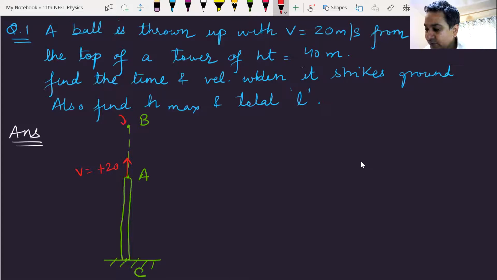It reaches the highest point, where velocity becomes 0. You can call this height h. This height is the height of the tower, which is already given to you. This is 40 meters.